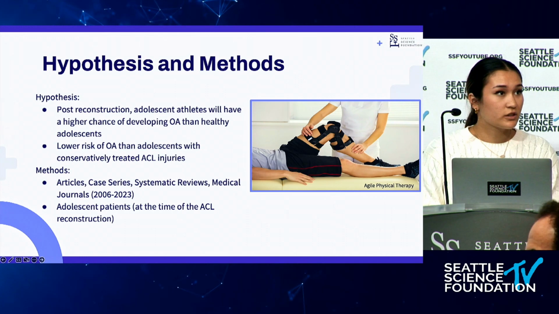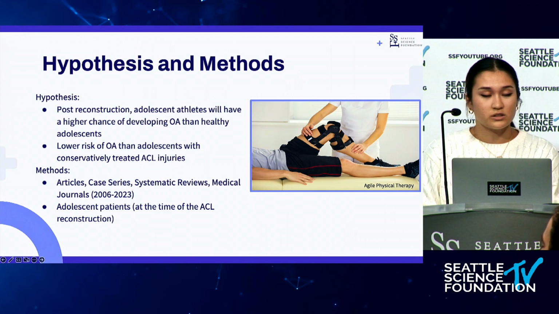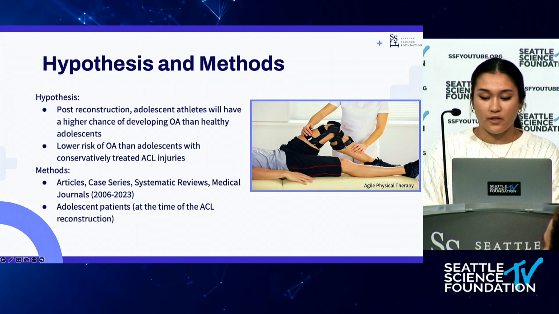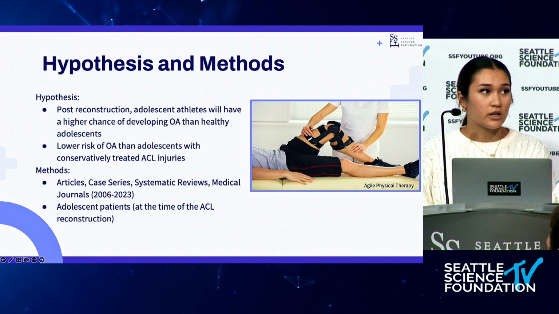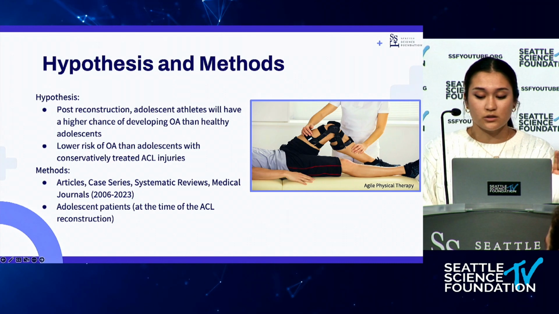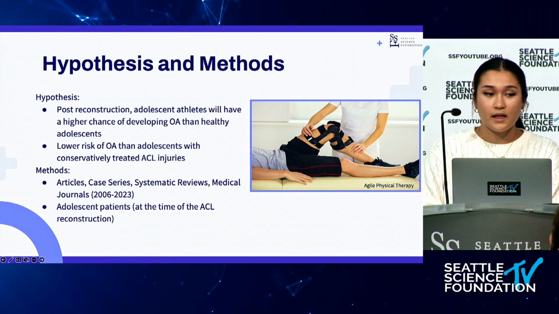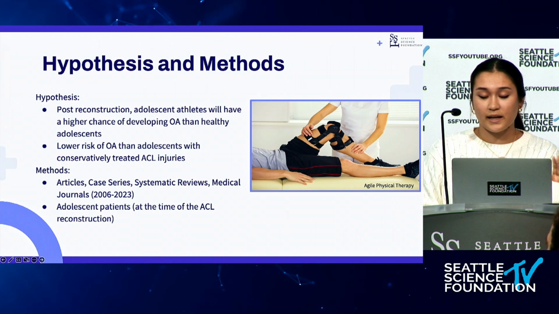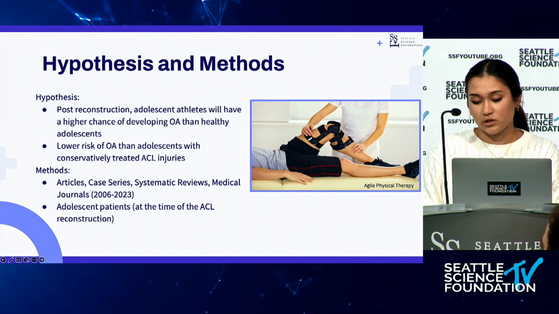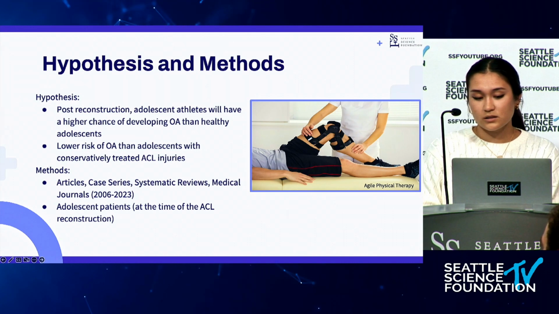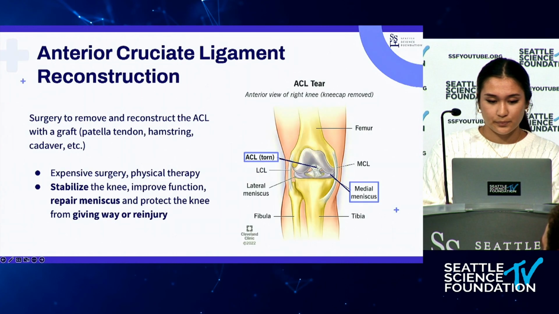And my methods for this research were to study articles, case series, systematic reviews, etc., that were all written in the last 20 years. The latest one was in 2006. My criteria for this research was that the patients in the study had to be adolescents at the time of injury or reconstruction. So that's about my methods.